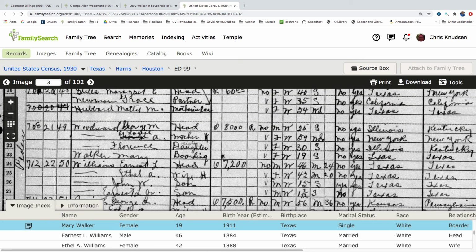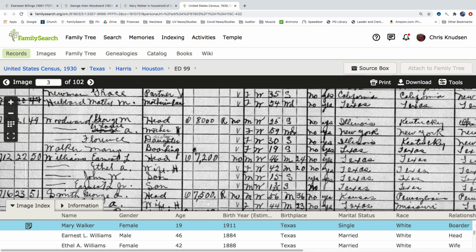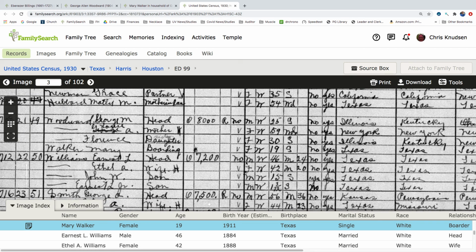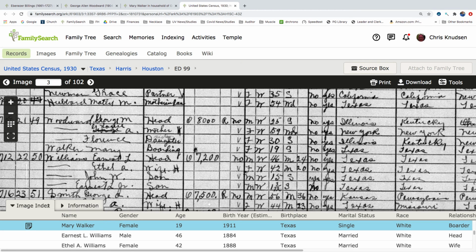Here we are, George Woodward. Yeah, who knows who this boarder is? Not necessarily. It says Walker. That's pretty straightforward. So it's Mary Walker, not Mary Wallace. So close though. W names.